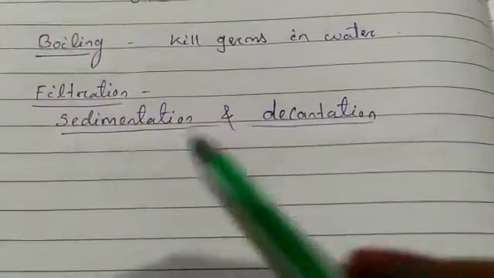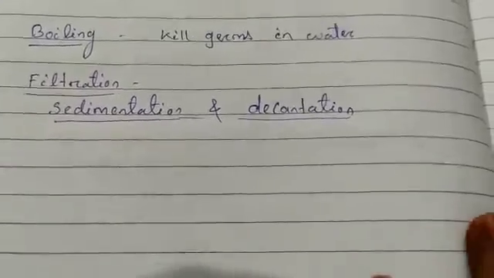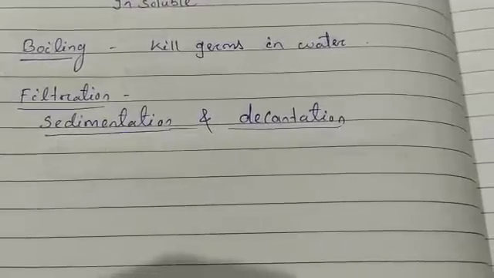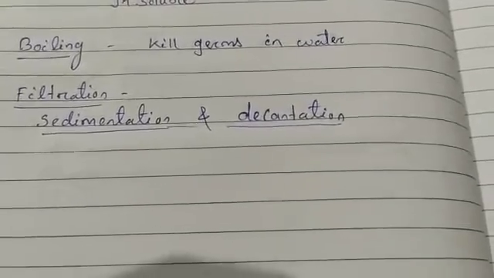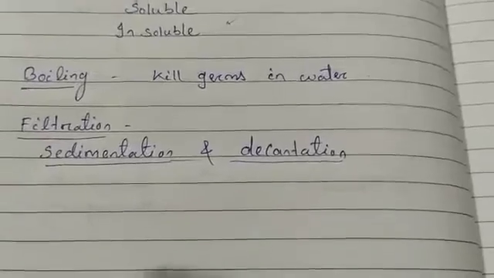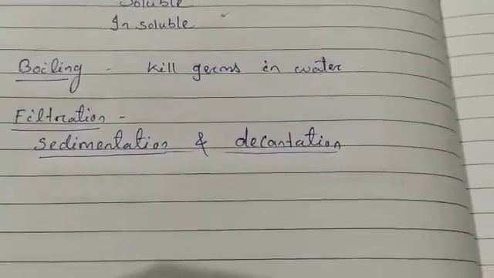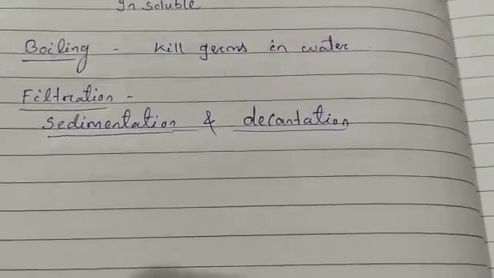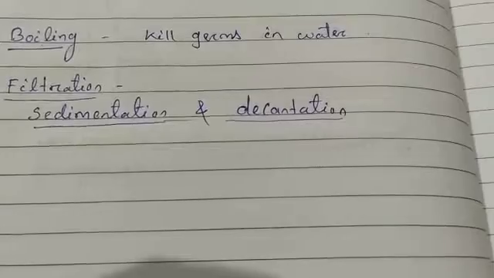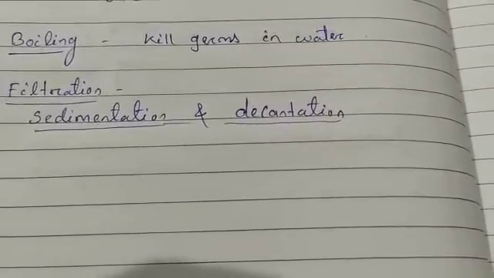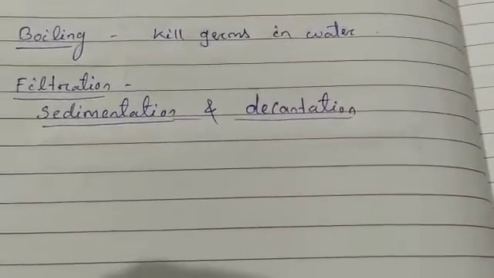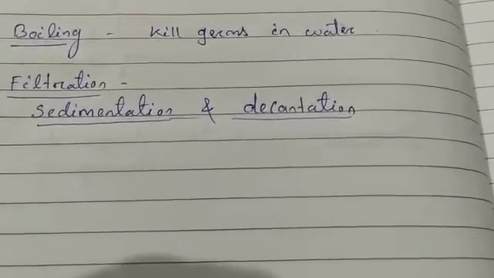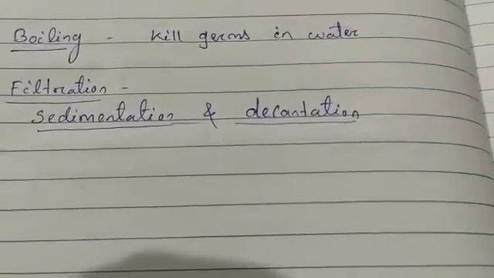The next method is sedimentation and decantation. Sedimentation and decantation take place together. Like filtration, this is another method to remove insoluble impurities from water. When water contains some visible impurities such as mud or sand, you can allow the water to stand in the container for some time. Don't disturb the water, just leave the container. Then after some time you can see the heavier impurities settle down at the bottom of the container.